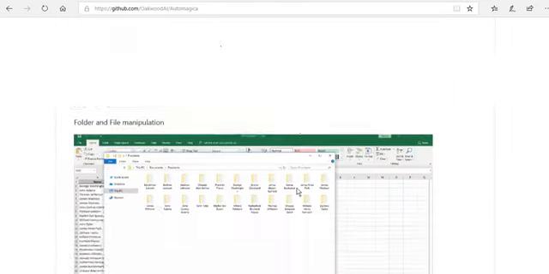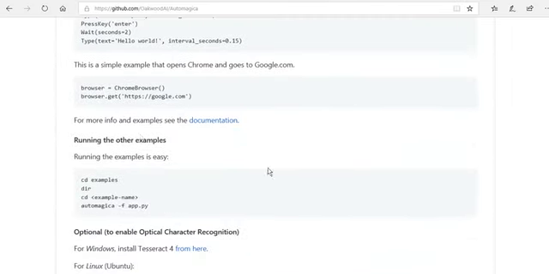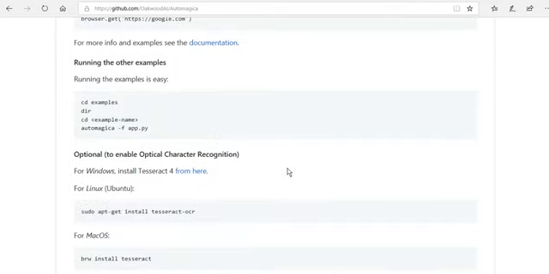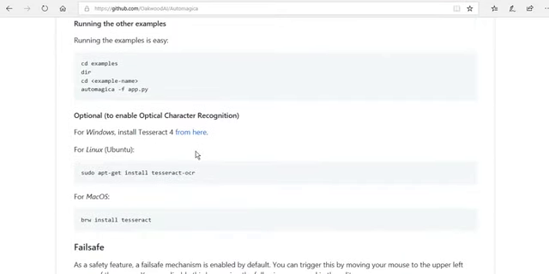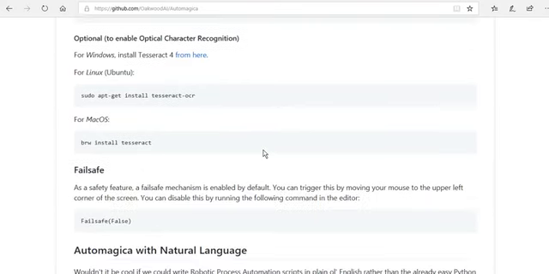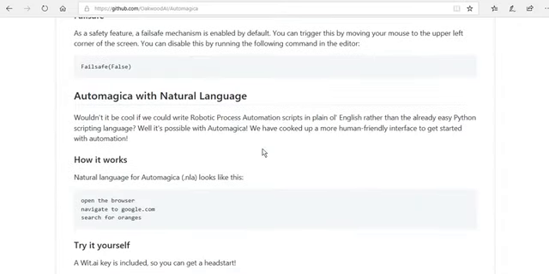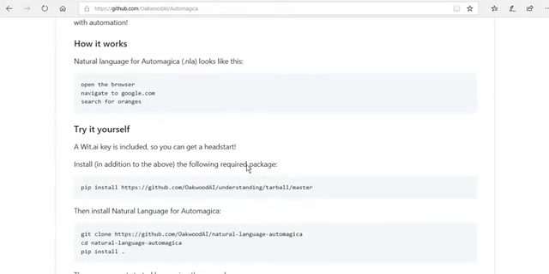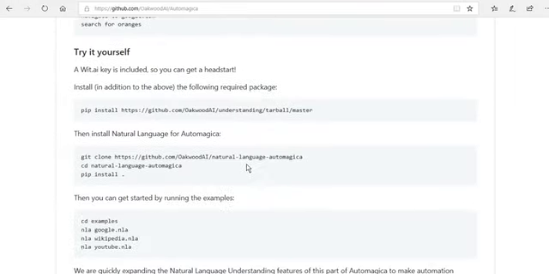You can install it and start with your code to see how it looks. If you want the OCR function, which means images to text, you have to install Tesseract on your host machine. This is a prerequisite apart from the Automagica tool and Python 3.7.